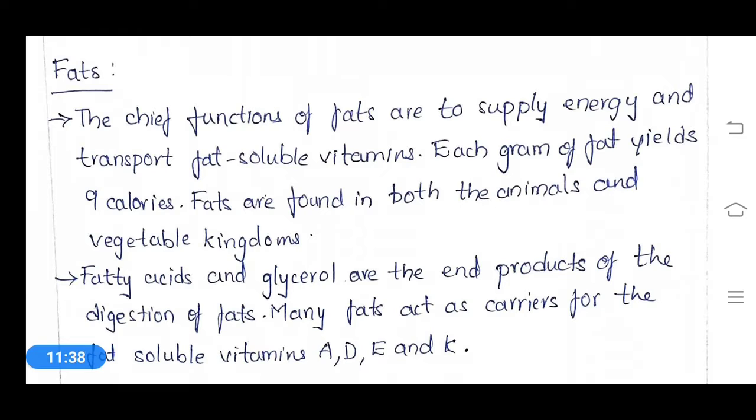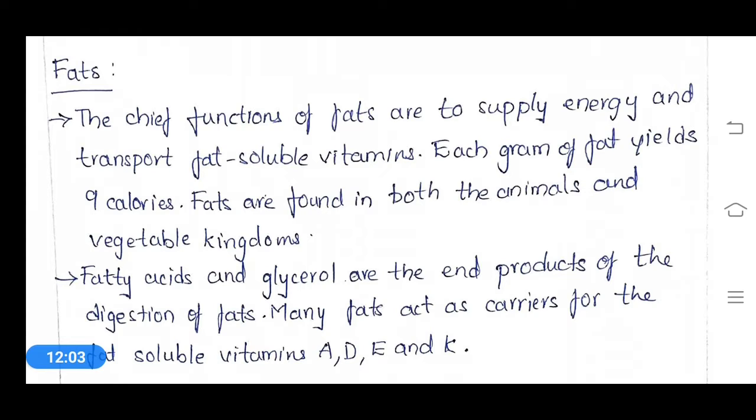Fatty acids and glycerol are the end products of the digestion of fats. As we get glucose as the end product in carbohydrate digestion, we get fatty acids and glycerol as the end product of fat digestion, and these are helpful for the transportation of fat soluble vitamins like A, D, E, K.